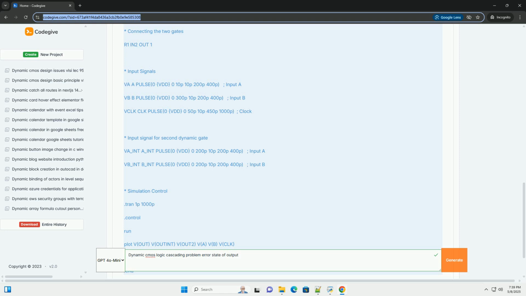8. Conclusion. Charge sharing and cascading problems are significant challenges in dynamic CMOS logic design. Understanding the underlying causes and using the appropriate mitigation techniques are essential for creating robust and reliable dynamic circuits. Domino logic is a widely used solution, but other techniques, such as precharging internal nodes and using keeper transistors, can also be effective. Remember to simulate your designs thoroughly to verify their correctness and robustness. By following these best practices, you can harness the advantages of dynamic CMOS logic while avoiding its pitfalls.